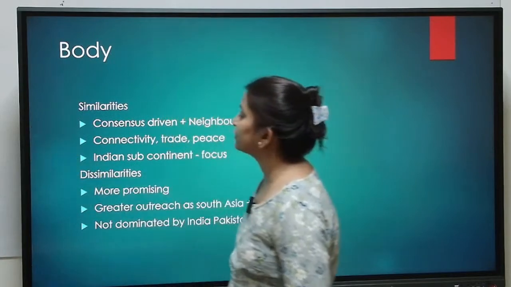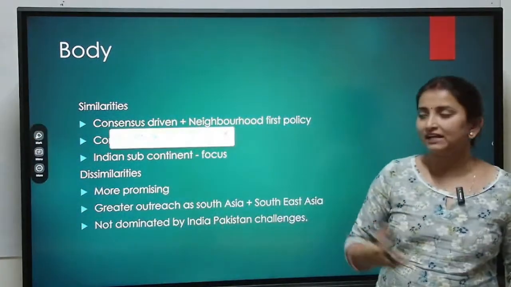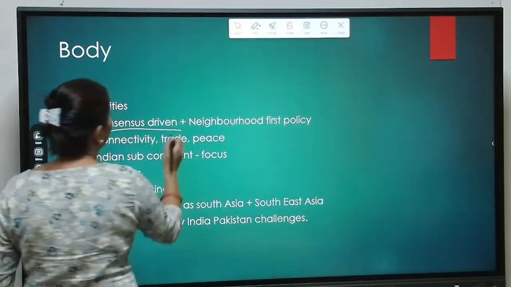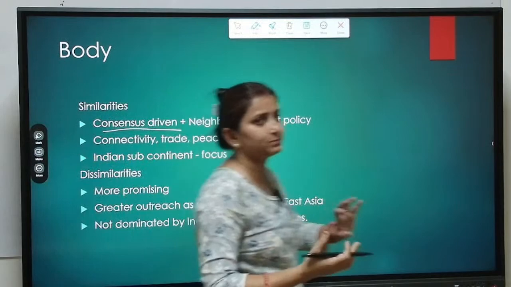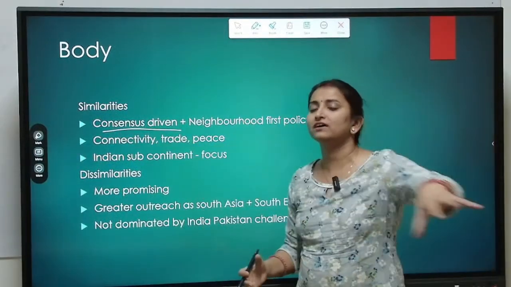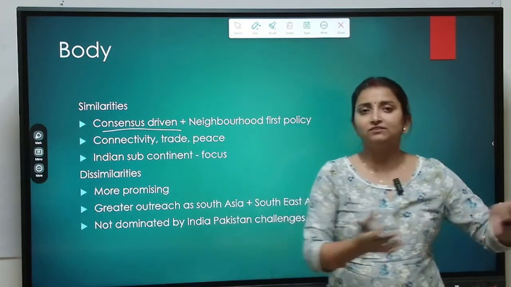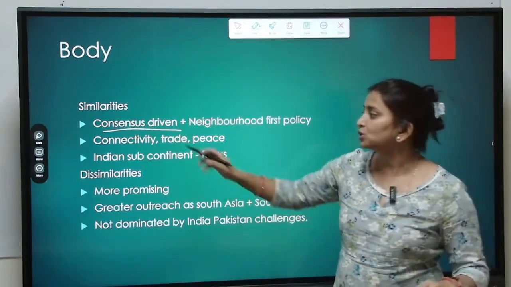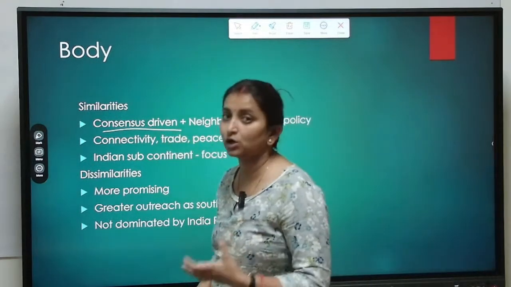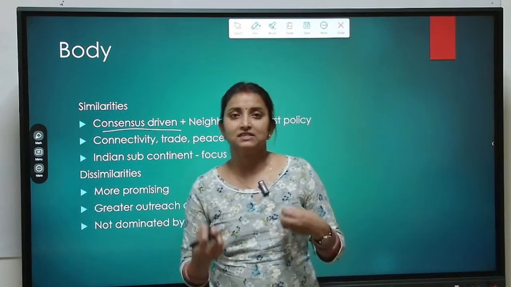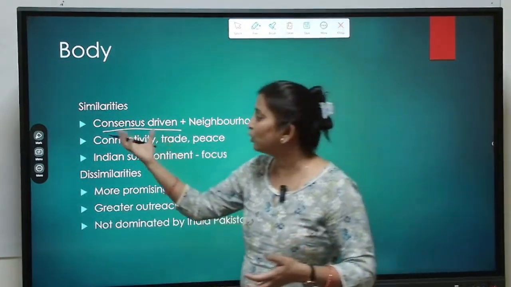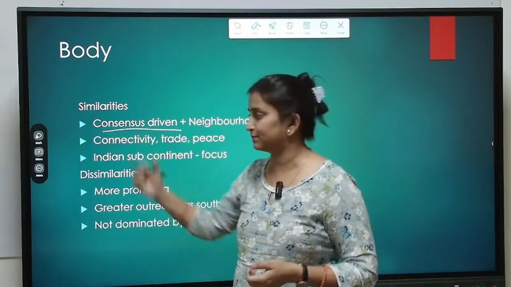In the body, we had to write the compare and contrast part, the similarities and the dissimilarities. The similarities: both the organizations, SARC as well as BIMSTEC, are consensus driven. Consensus driven means, let us all agree to this point, and only if all of us agree will we move to the next point. That is the primary reason why SARC is not able to perform, because India and Pakistan never come to a congruence of ideas. So the consensus is never achieved.